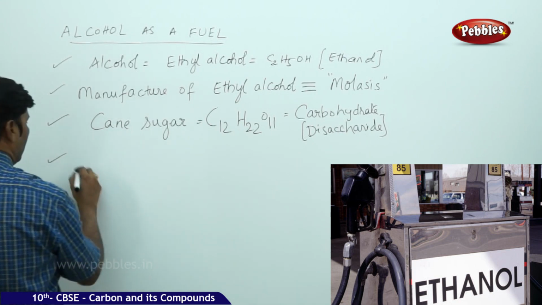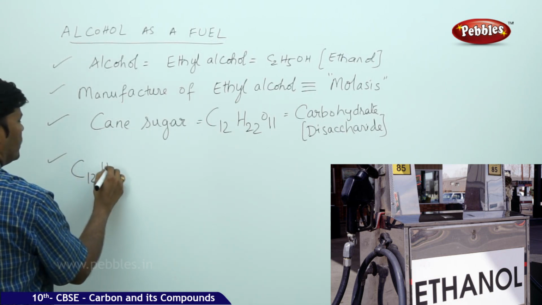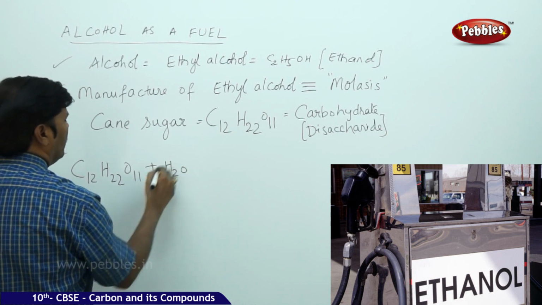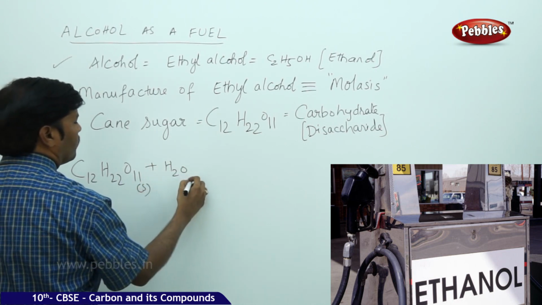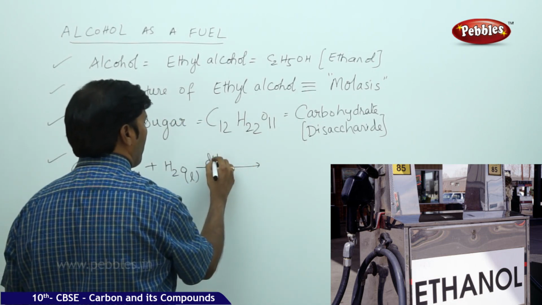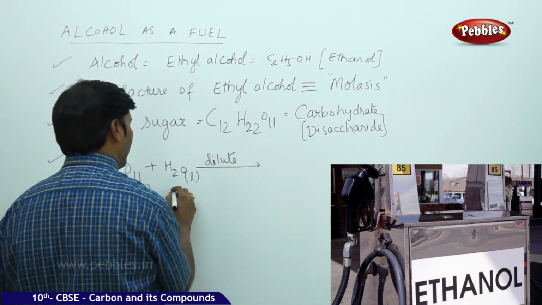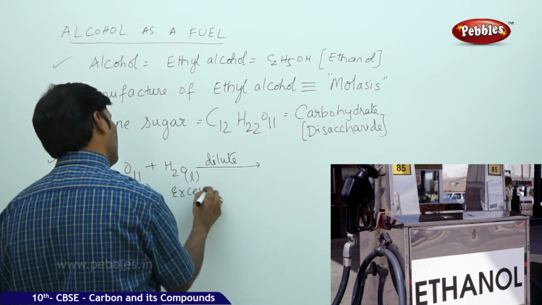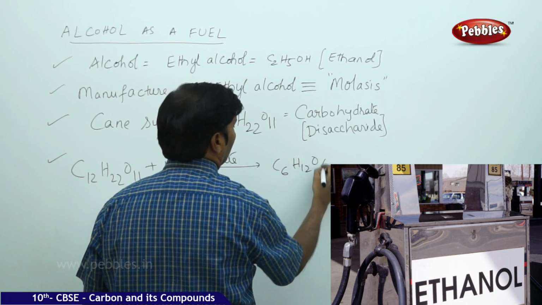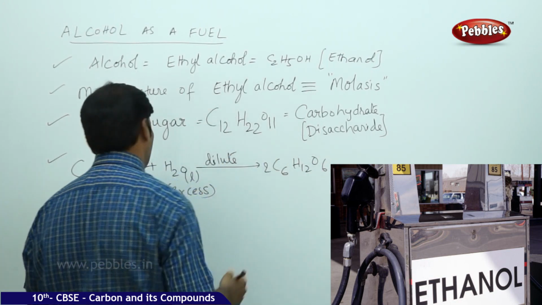Take this C12H22O11 solid and dilute it with excess water, which is liquid, and you get C6H12O6, 2 molecules.